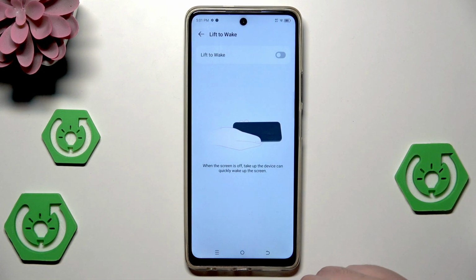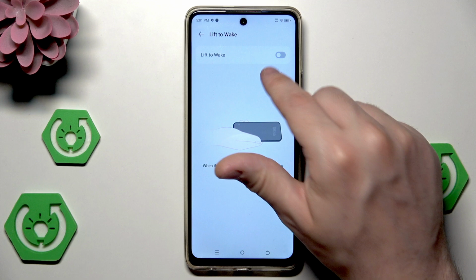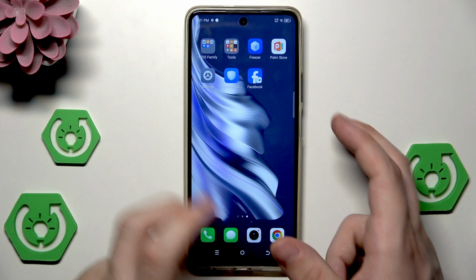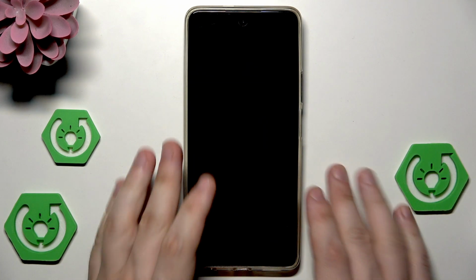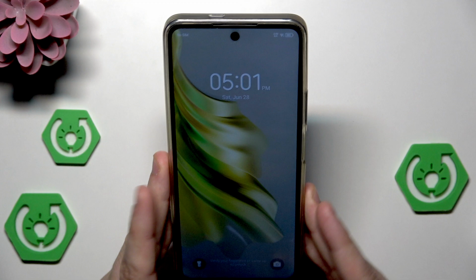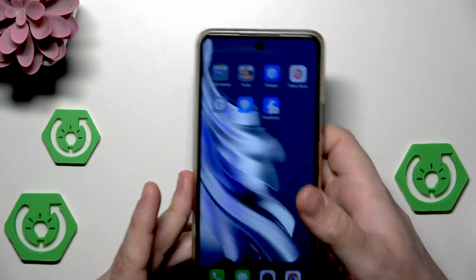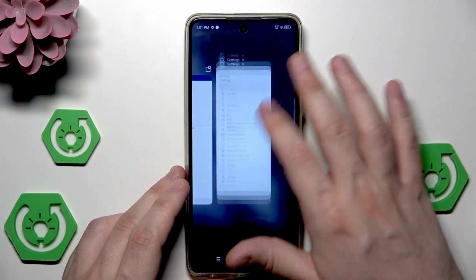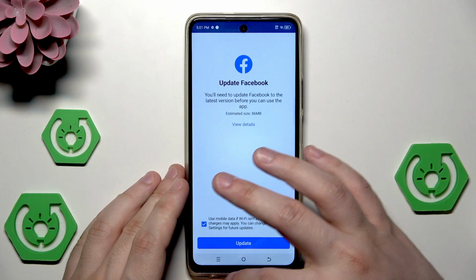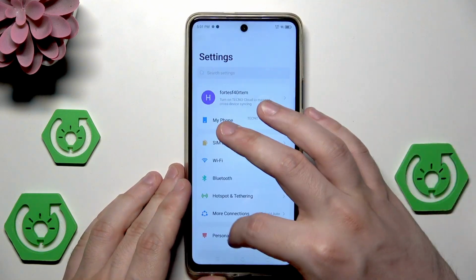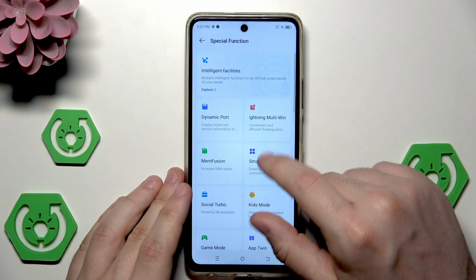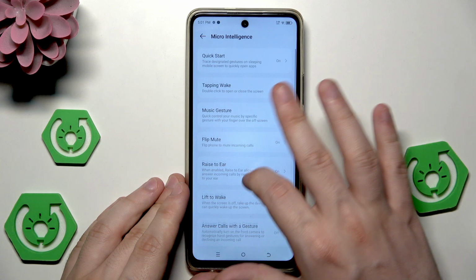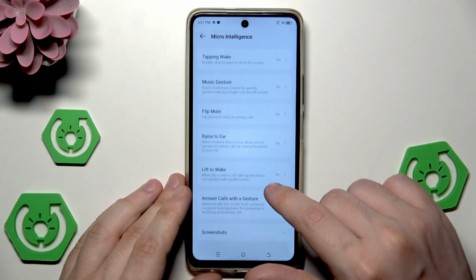Okay, we also have the lift to wake. So when the phone is laying flat, just like it is now, and this feature is enabled, it will turn on the screen when I lift it up. You can see that the screen turns on. Okay, we need to go back into the settings because I don't know why it turned off. Micro intelligence. Yeah, so that was the lift to wake.